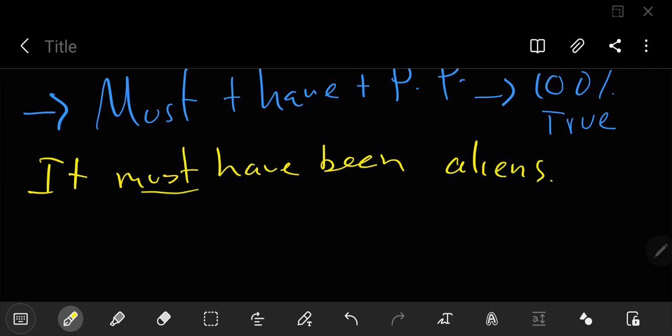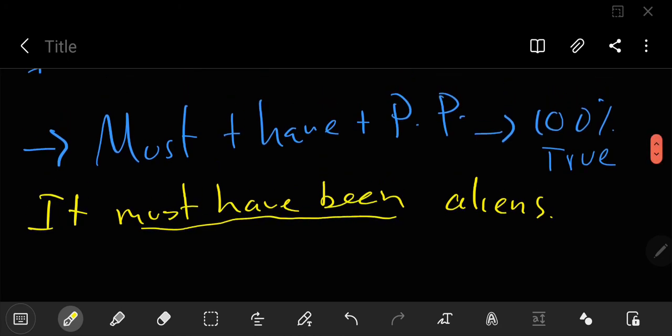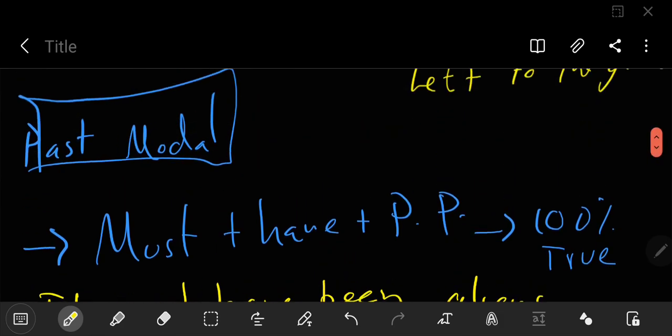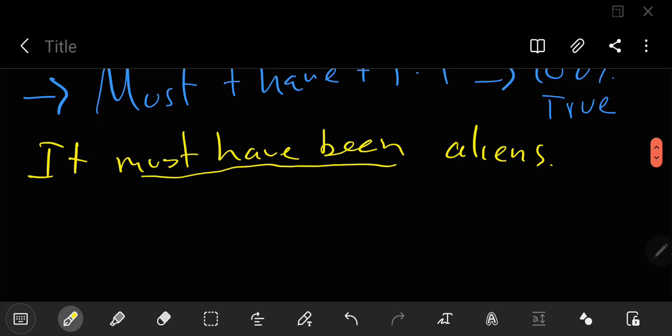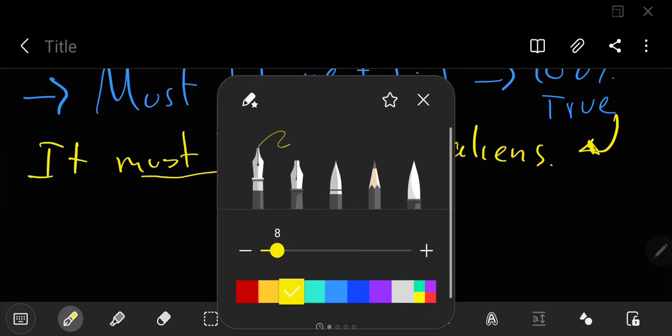The only reason why this is not a modal perfect is because we're not using it for modal purposes, right? We're not giving somebody a rule or anything like that. We're giving a deduction. We're explaining something, or why something happened.